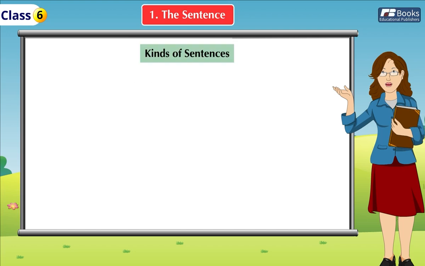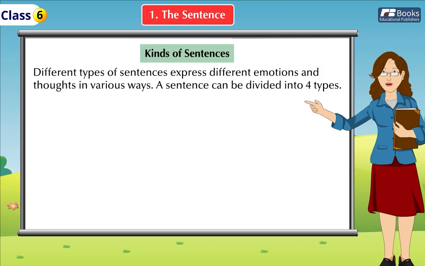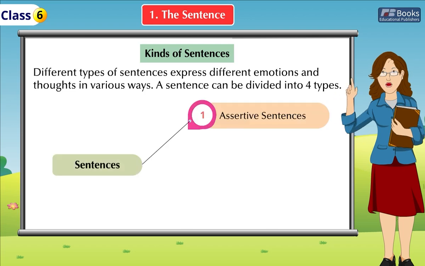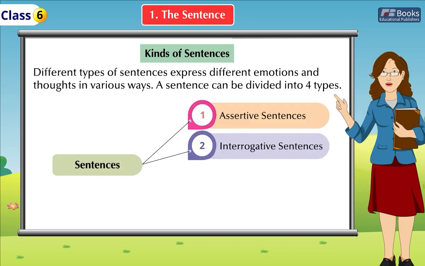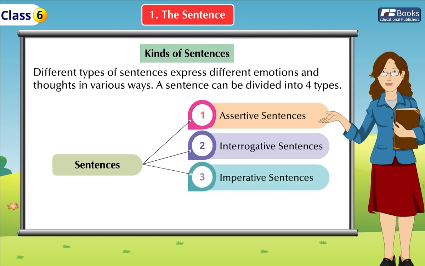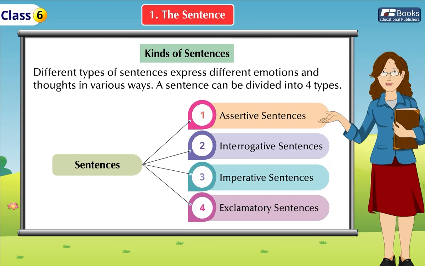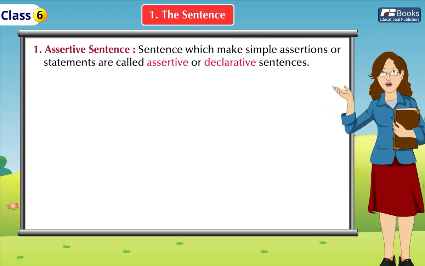Kinds of sentences. Different types of sentences express different emotions and thoughts in various ways. A sentence can be divided into 4 types. Type 1. Assertive sentences. Type 2. Interrogative sentences. Type 3. Imperative sentences. Type 4. Exclamatory sentences.